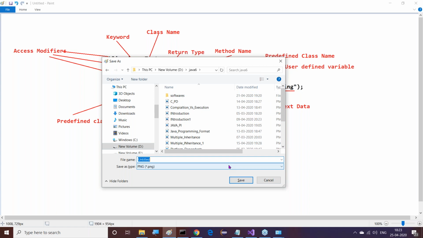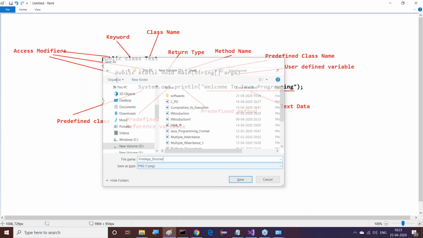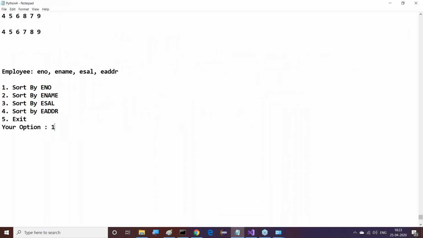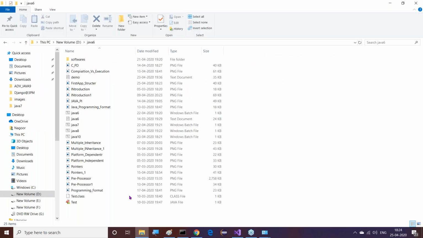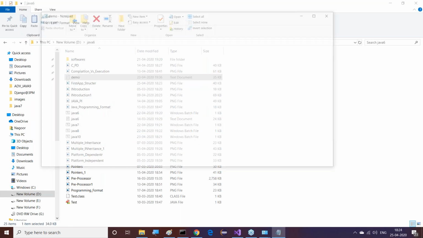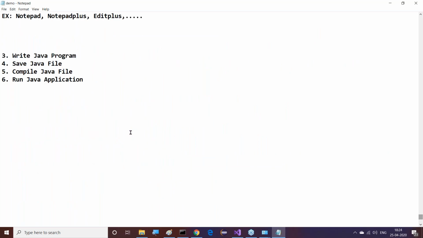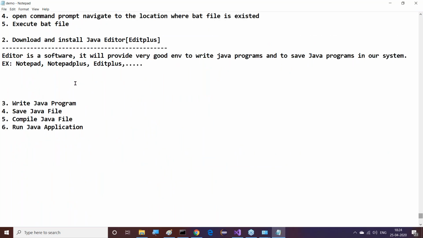Now we can understand it clearly. This is about the first application, completed. After writing this program, we have to save this Java file. We must save Java files. But how are we going to save this Java file? We have to observe this clearly. To save this Java file, we need to follow some rules and regulations.